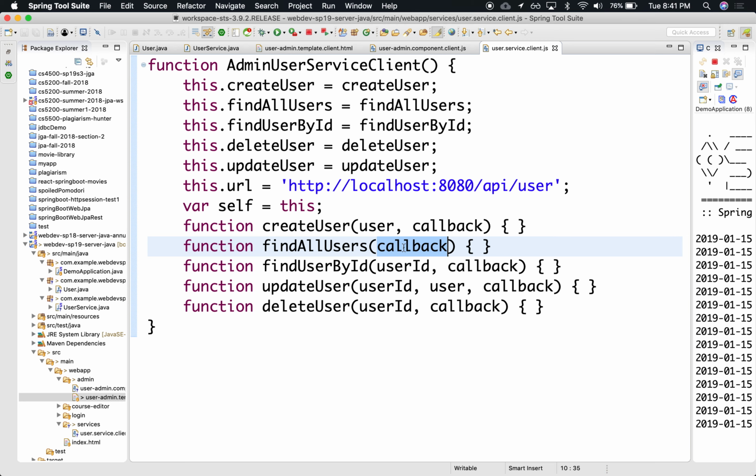So there are two styles of doing this. Either I send the request and register a callback. This is the style where you pass me a callback, and when the response comes back, I will call the callback and pass you the data that comes back from the server. Or there's a more modern mechanism called promises, which is what we're going to be using. So I'm not going to use this.